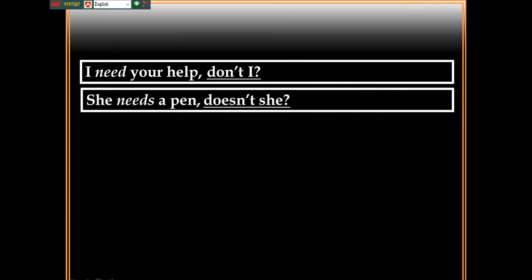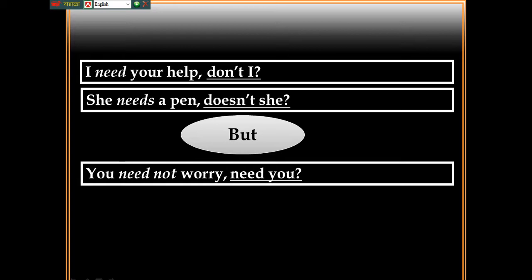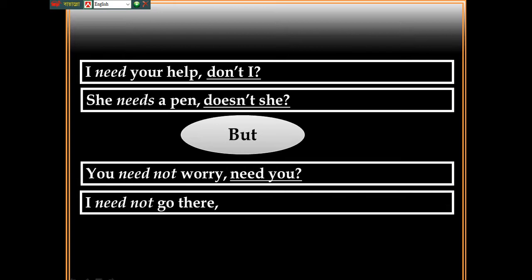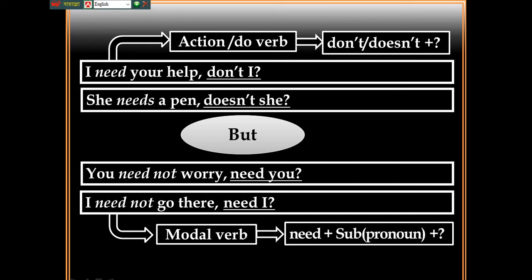And another tag question: I need your help. Here we use don't I. She needs a pen, doesn't she? But if you need not worry, the tag question will be need you, because here need is a modal auxiliary. In the earlier one, need is an action verb, but here need is a modal verb.